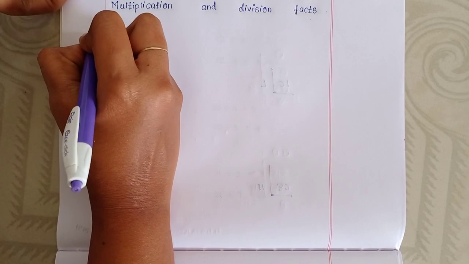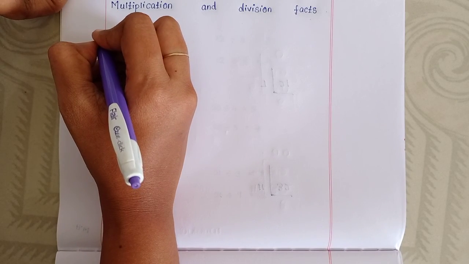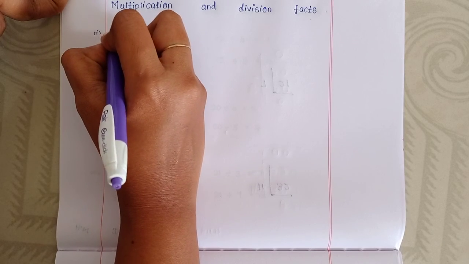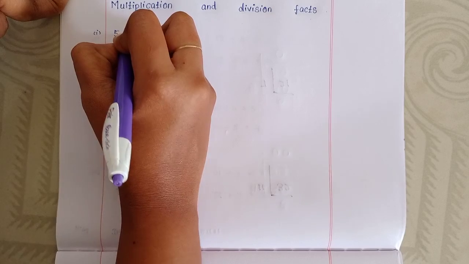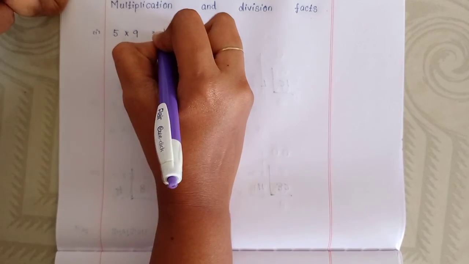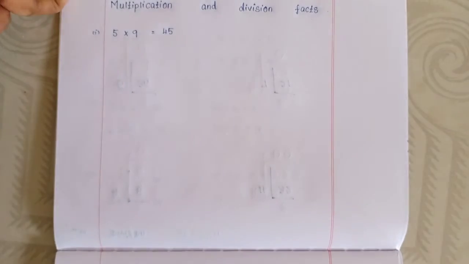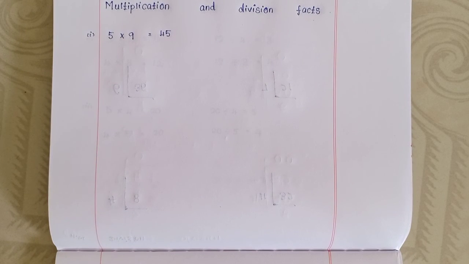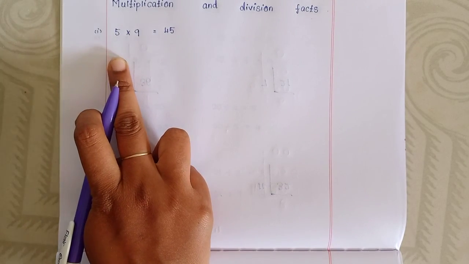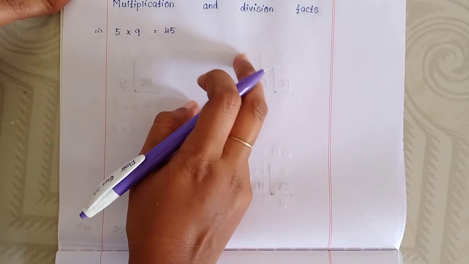Okay, I will give any one. 45, is it correct? Yes, then you should write another one multiplication fact and 2 division facts.